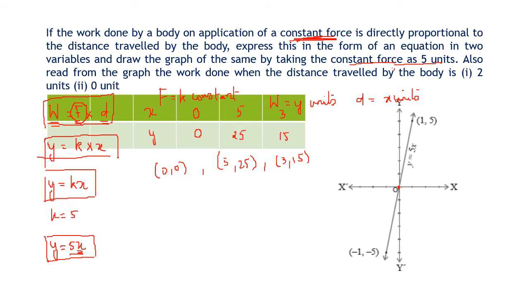Then when it is 5, it is at 25. So here you can see if I take 1, then 1 5s are 5. So this is 1 point. You got the straight line. So this is your graph.